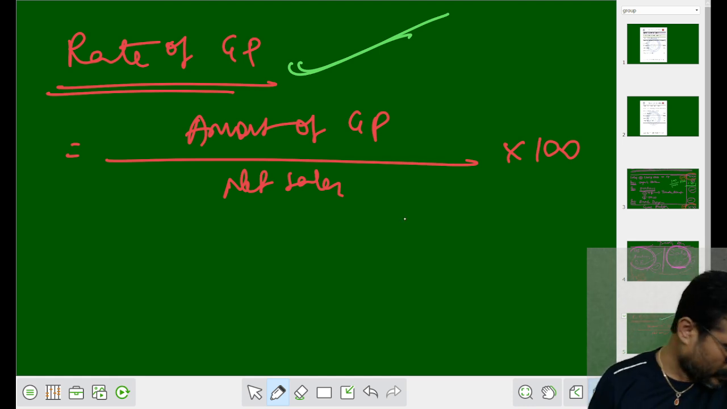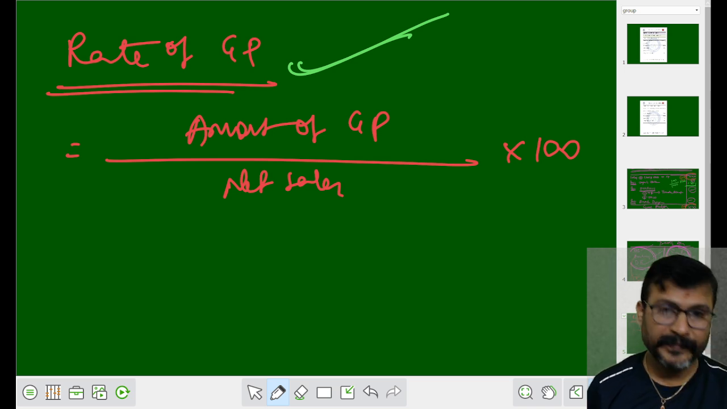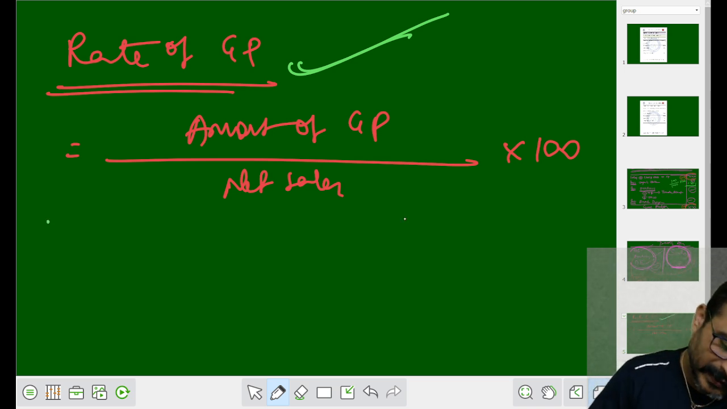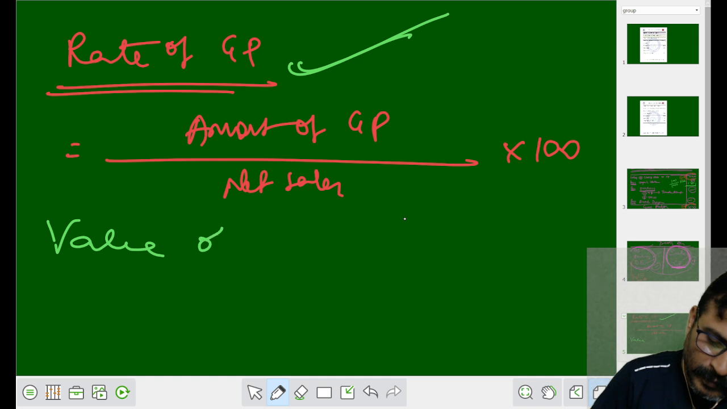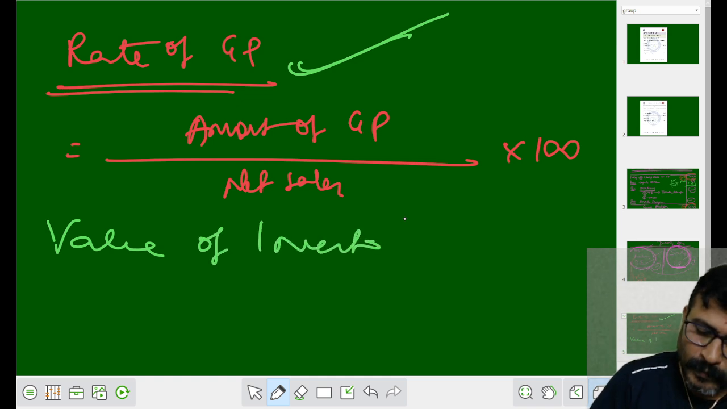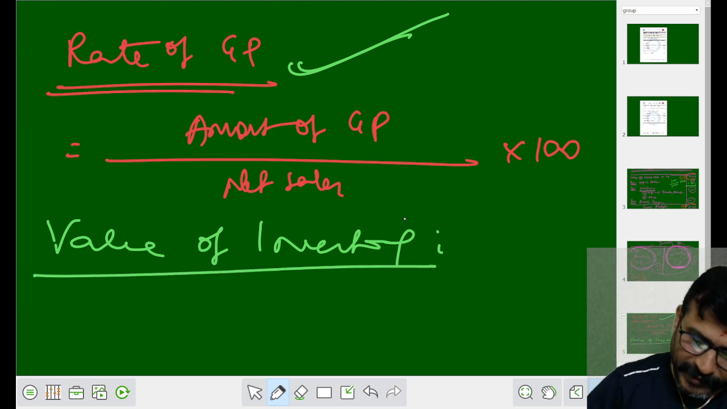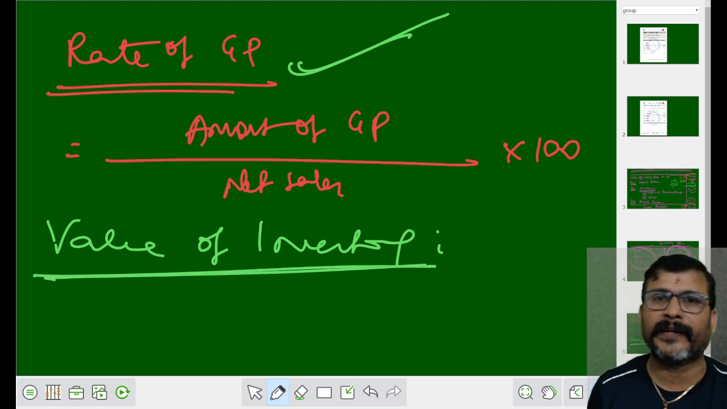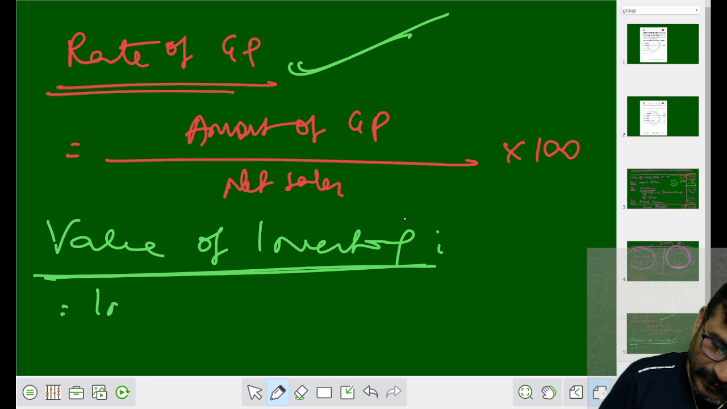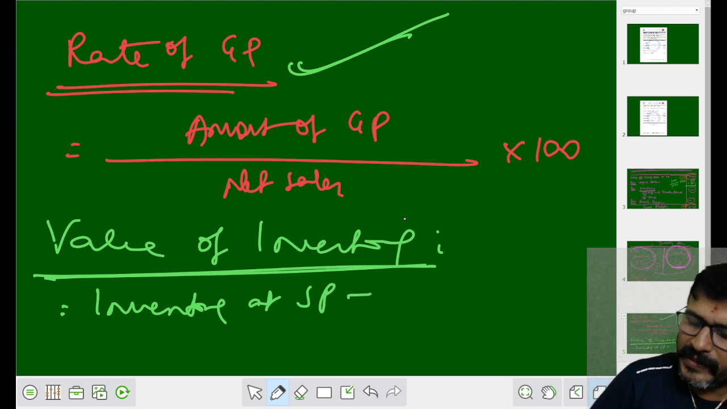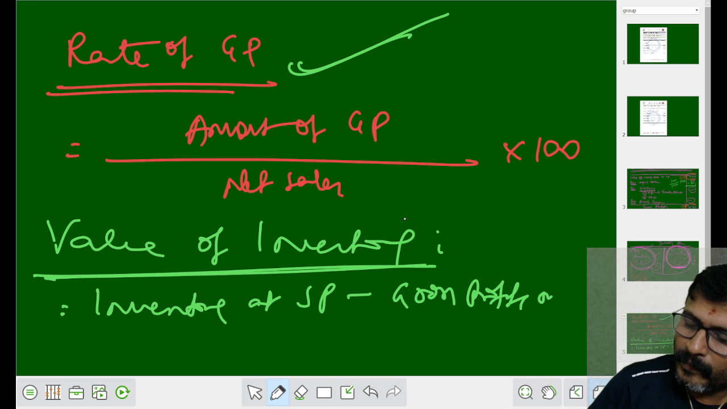What is it called? Rate of gross profit. Then we have to calculate the value of inventory. How to calculate the value of inventory? Very simple. Take inventory at selling price minus gross profit on inventory.